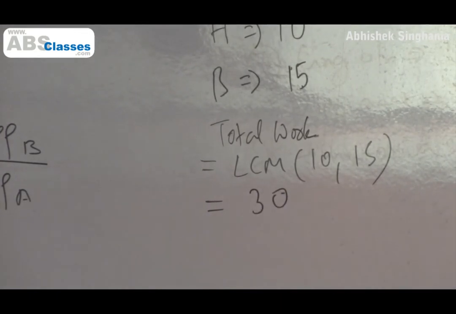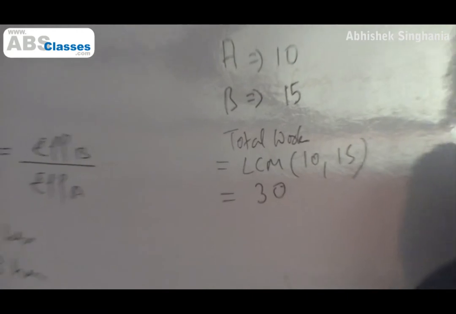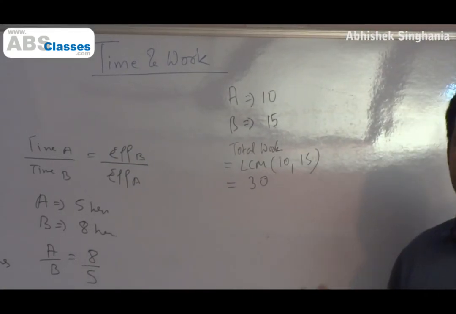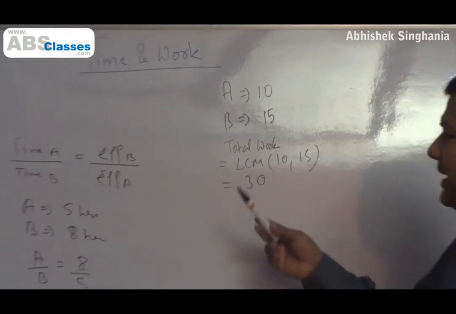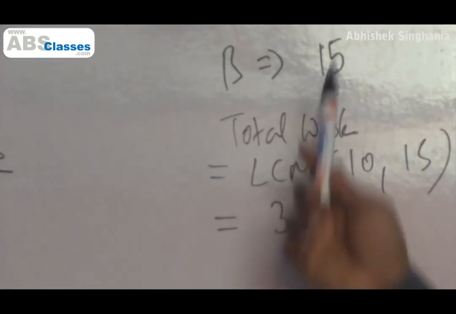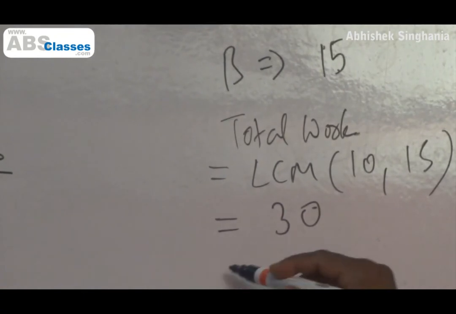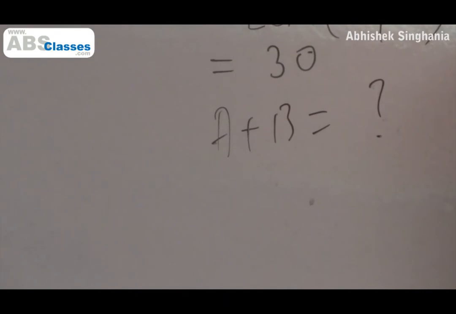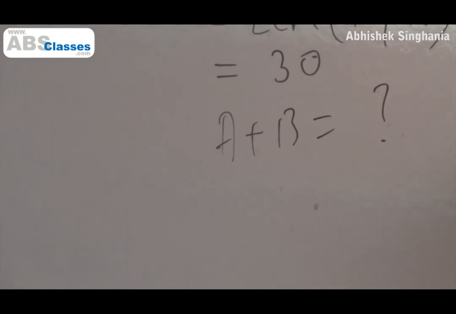So whatever, 30 questions, 30 houses, they plant 30 trees, environmentalists, or whatever they do, they will complete 30 units of work. A manages to do that in 10 days, B manages to do that in 15 days. Now the question is, together how much time will they take to complete 30 units? Let's see if we can use the efficiency concept to solve it very simply.